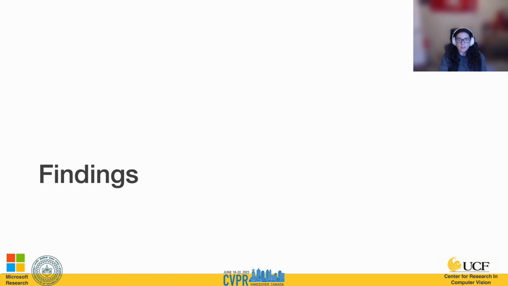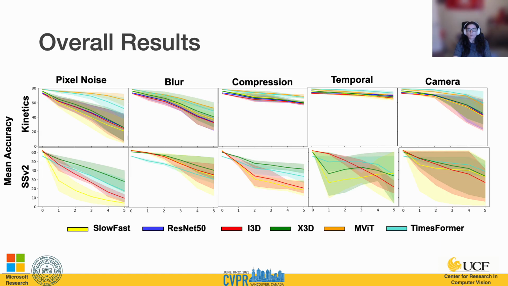Now I'll go through our findings. First, I will go through the overall results for the different higher level perturbation categories for all the models. On the y-axis, we have the mean accuracy for 2 different datasets. On the top, we have Kinetics, and on the bottom, we have Something-Something version 2, which is a more temporally challenging dataset. On the x-axis, we have the different severities ranging from 0, which means clean, and 1, which means the first start of a perturbation, all the way to 5, which is the most severe version of the perturbations.